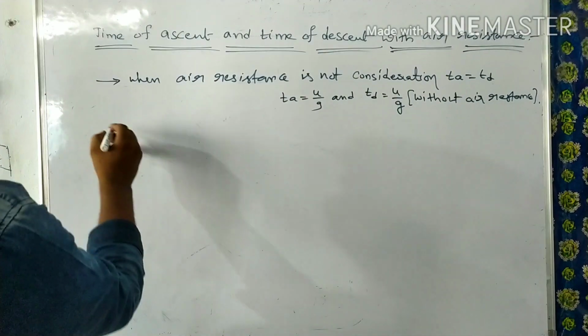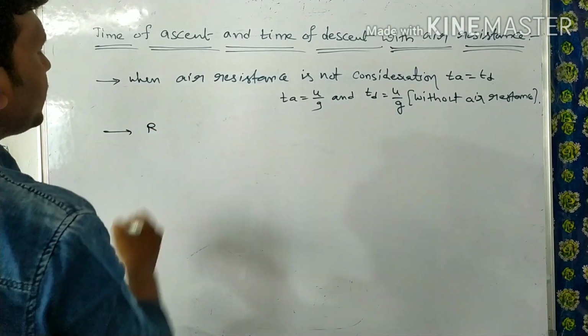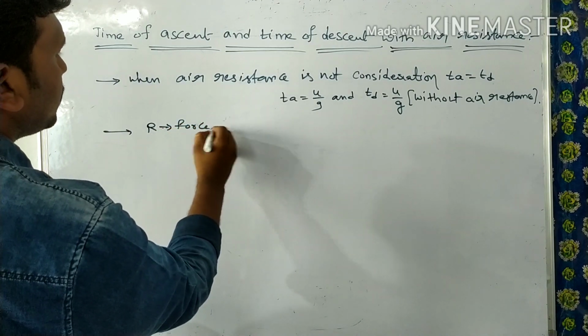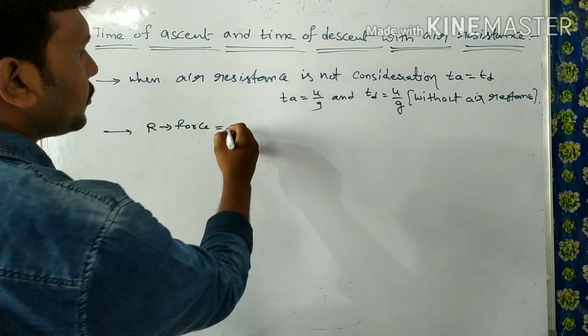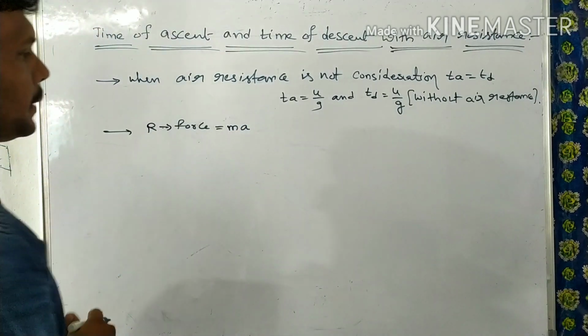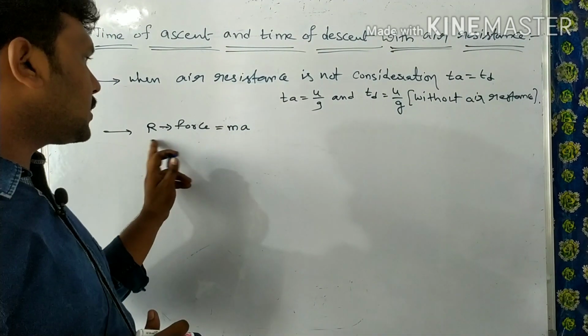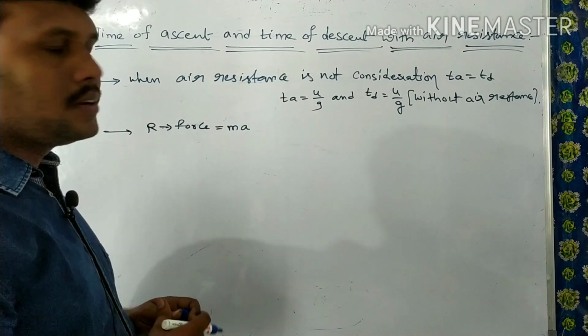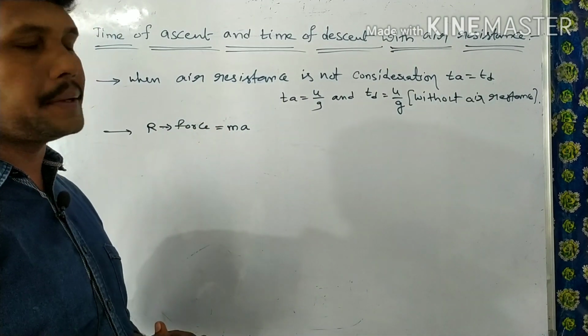Now let's see that. R is here. R stands for force. The force expression we already know, that is ma. So R stands for the air force, nothing but air resistance. So air resistance is equal to ma.